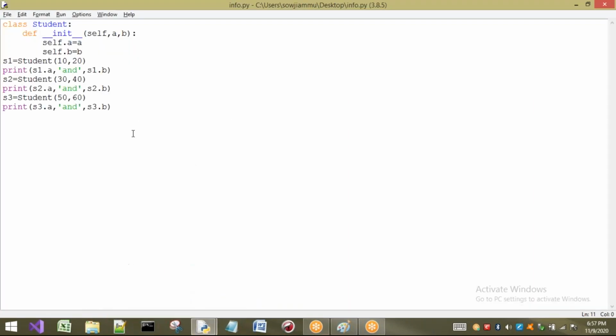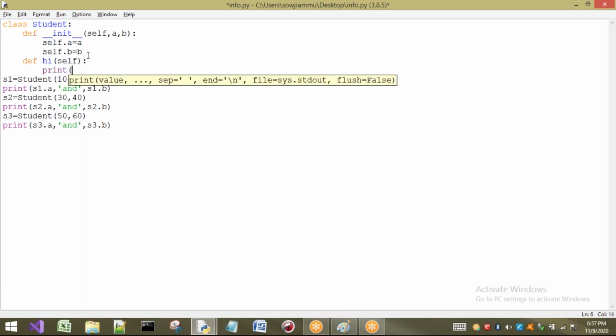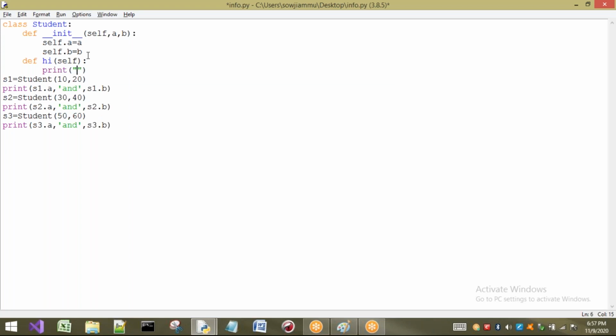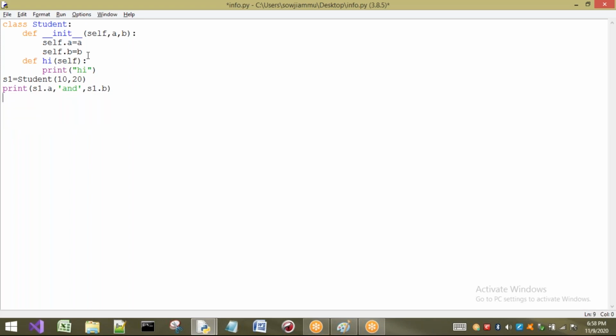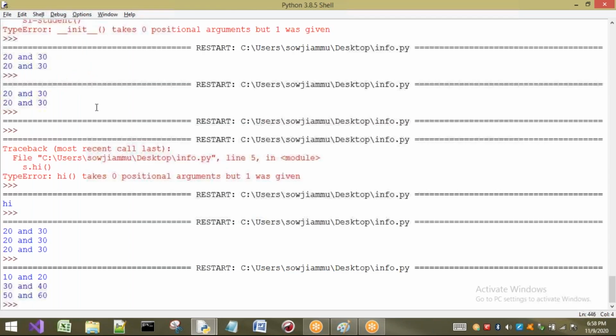So observe this here. There is no method, so I will create a method here. I am going to define a hi method. Inside this we should have self, and here I am going to print one statement, and here I am going to call hi. I don't want this many objects here, I just want to demonstrate the differences, so I am taking only one object. Now observe. If I execute this program, what will be the output of my program?